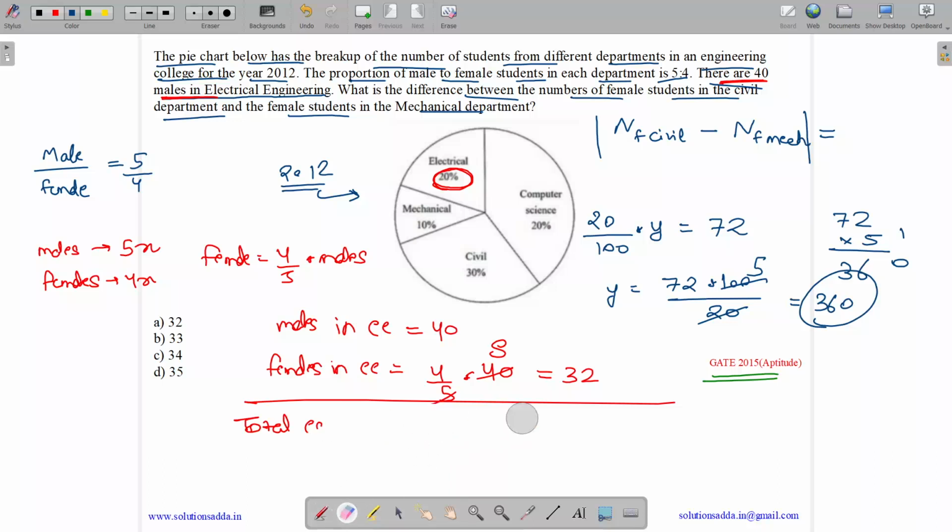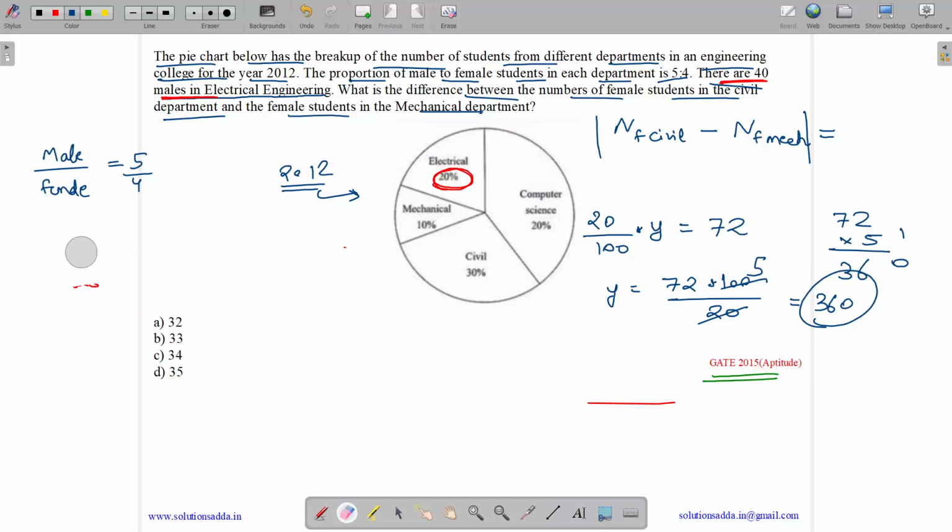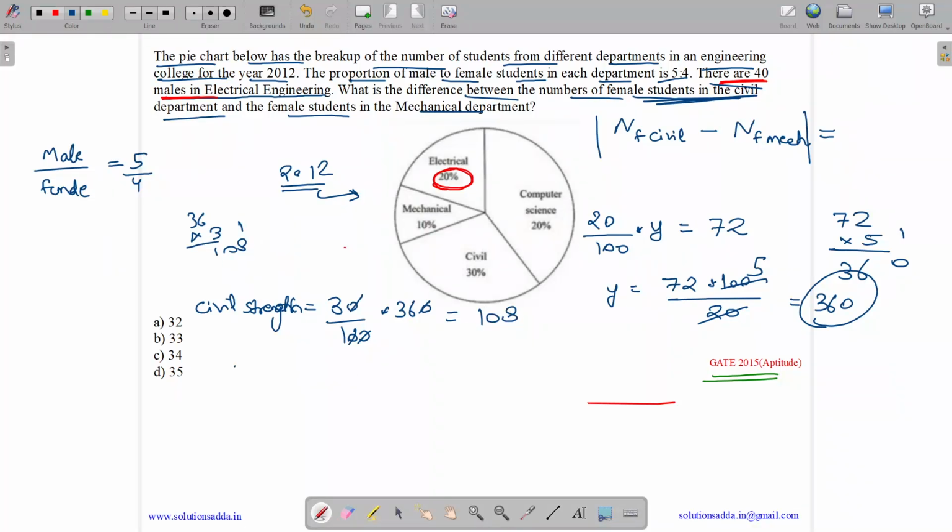So let us see how we can do it now. So we got the number of students in the entire college. Now see, if we know the number of students in the entire college, then we need to find the number of females in the civil department. Okay, so the total strength of civil: civil comprises 30% of 360, which equals 36 into 3, which equals 108.